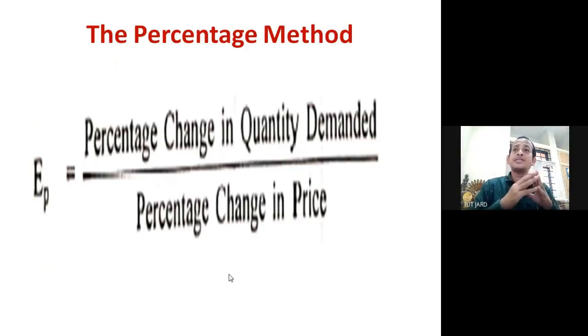So the percentage change in quantity demanded needs to be calculated: the original quantity demanded, then the change in the quantity demanded. So from original to changed quantity demanded, there will be two quantities. Then the original price, and then the change in the price, what change has taken place. Like this, through the percentage method, elasticity of demand can be measured in a very simple way.